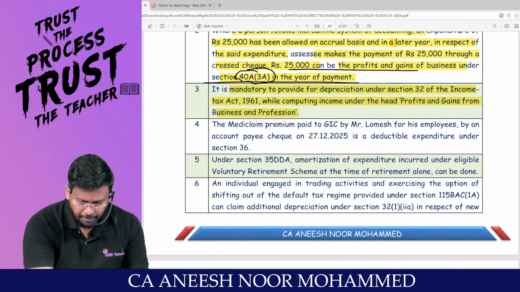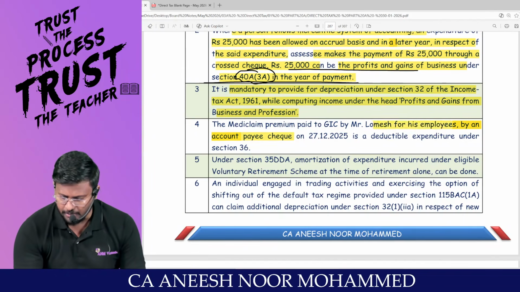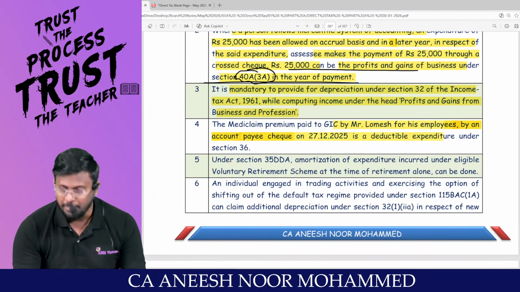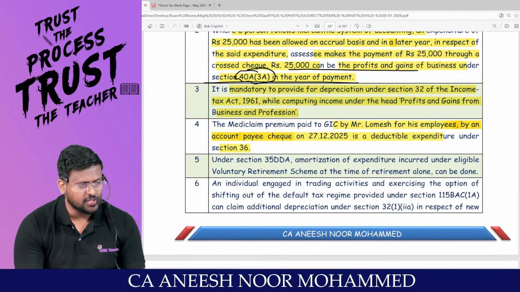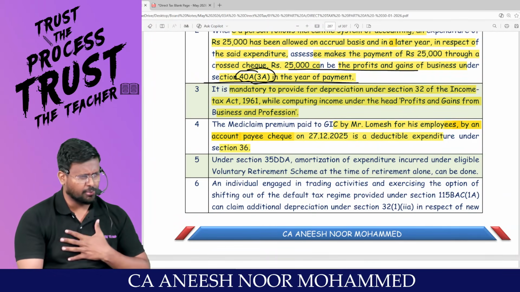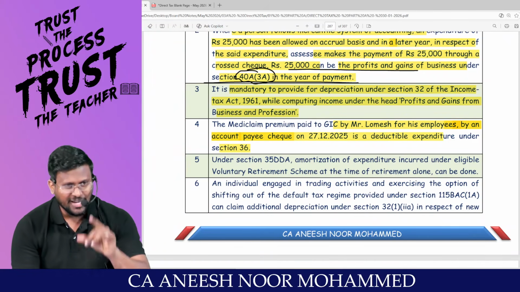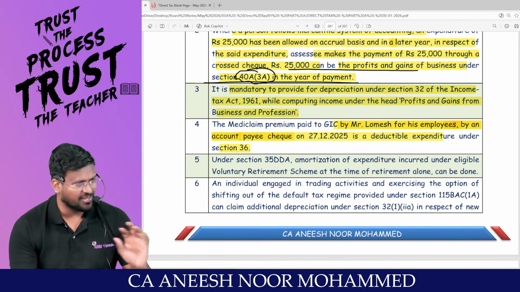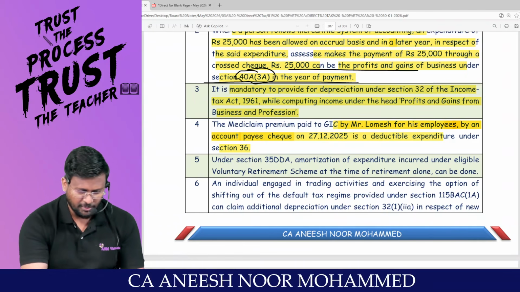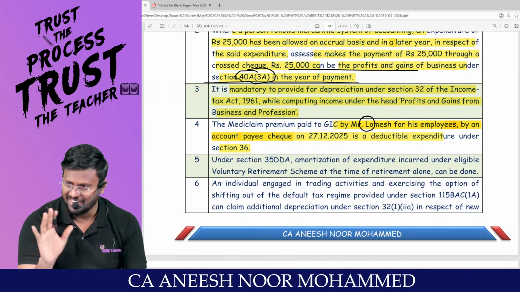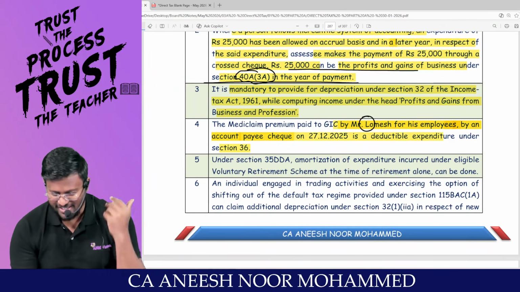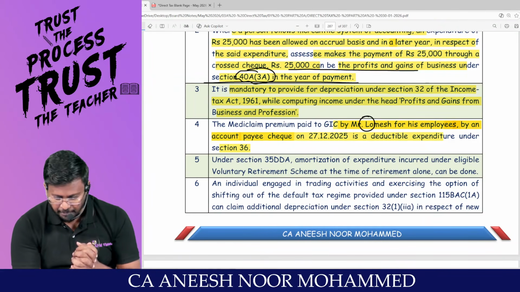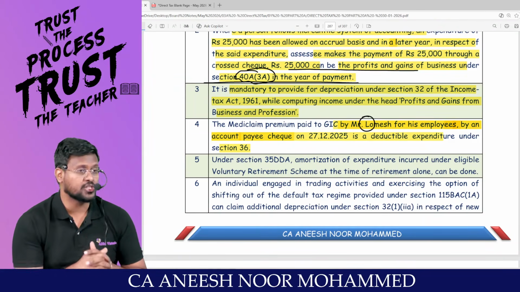The Mediclaim premium paid to GIC, General Insurance Company, by Mr. Lokesh for his employee by an account payee cheque on 27/12/2025 is a deductible expenditure under section 36. For example, there was one employer called Mokesh. Whatever the name may be, Lokesha, Mokesha, Lomesha, that doesn't matter. Look, man, sir, that L also, the letter also starting with L. I leave it. That is more than enough. Sir, that Lokesh is paying some medical insurance premium for his what?